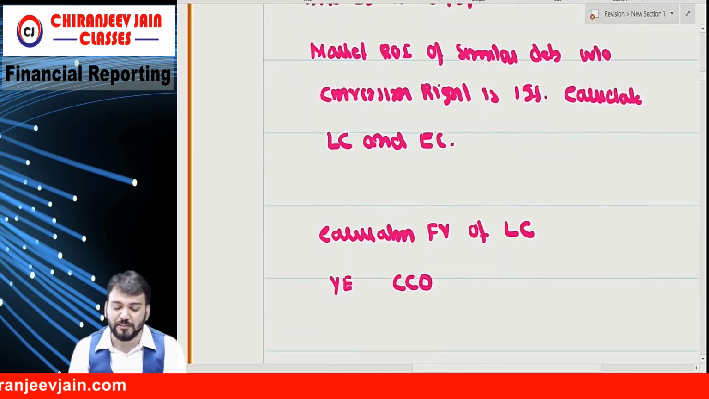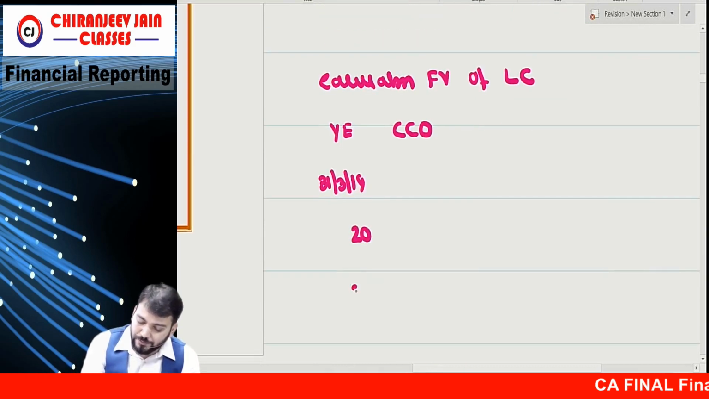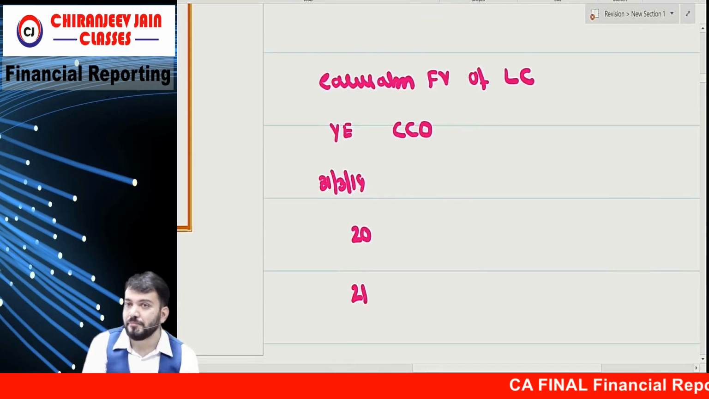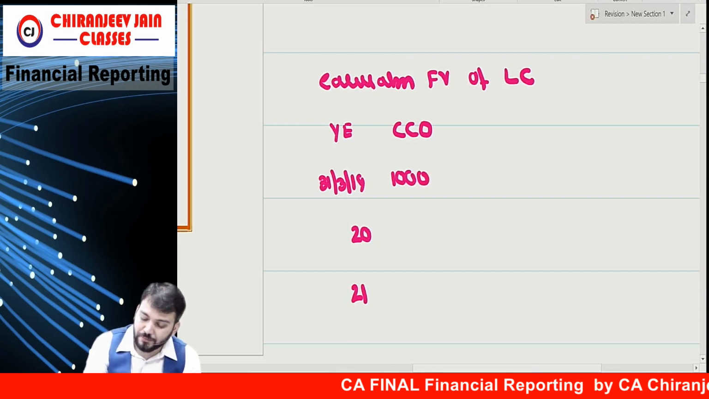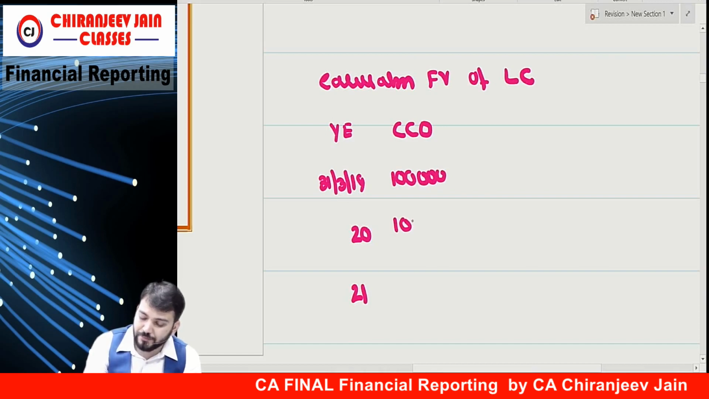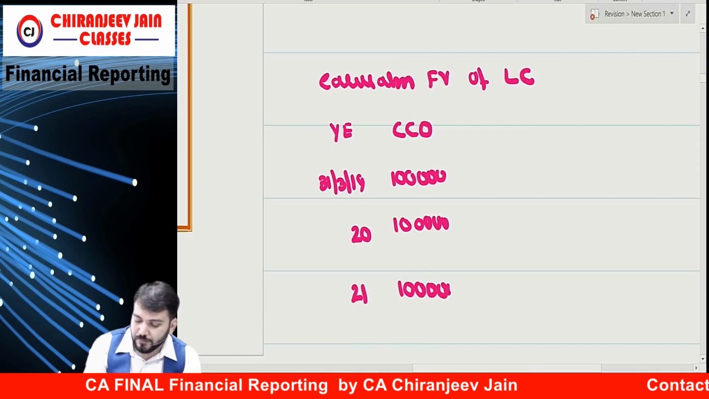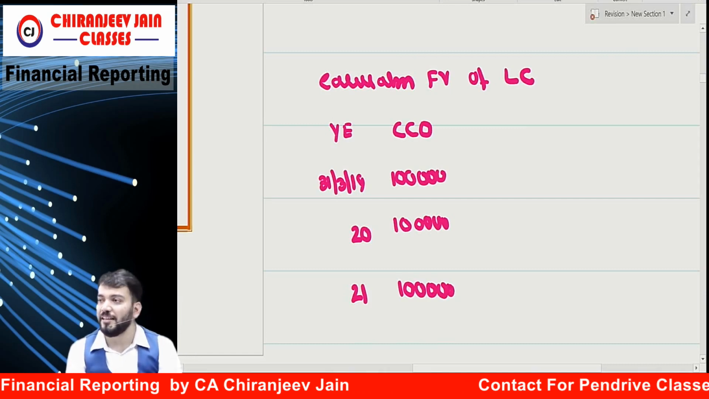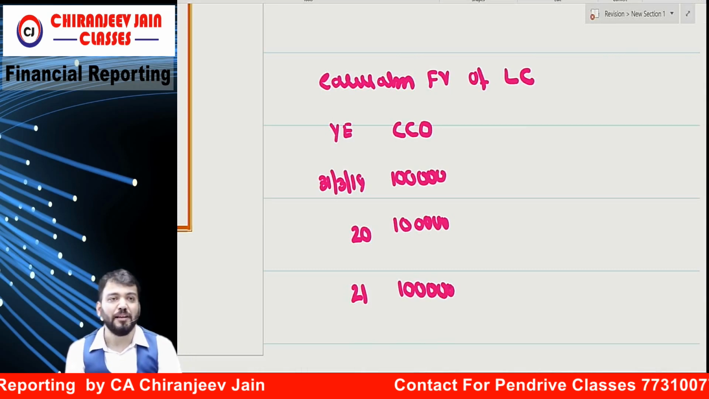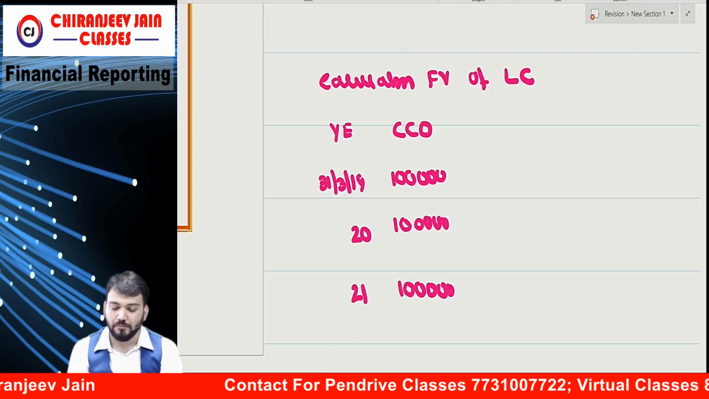Means contractual cash outflow is what? 31st March 19, 20, 21. Correct? Understood? How much? 1 lakh, 1 lakh, 1 lakh, 1 lakh. 10% of 10 lakh at nominal value. At nominal value. Correct?